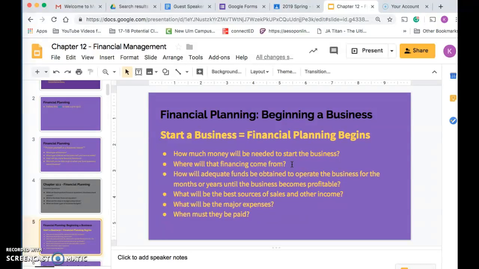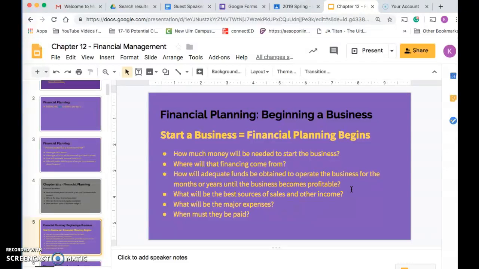Where will that financing come from? For your food truck business, you are going to ask for money from Shark Tank investors. But in an actual business, you may find investors or partners that are willing to invest in you, or you're going to have to go to a bank. You would basically take your business plan to a bank and say, this is what I need for my business, and these are the types of things that I'm going to be spending this money on. And this is how I'm going to make my payments.